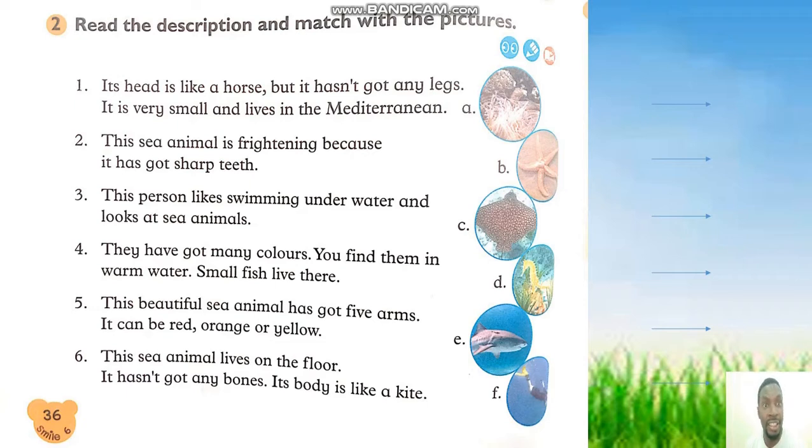Its head is like a horse, but it hasn't got any legs. It is small and lives in the Mediterranean. So can you find the picture? Find the answers. Number 1 is gonna be answer D. Do you understand? So let's go to the next.